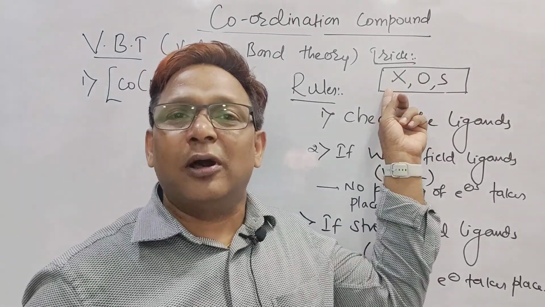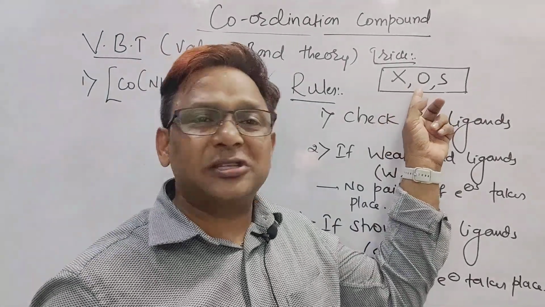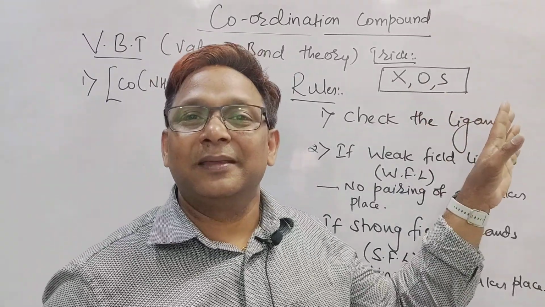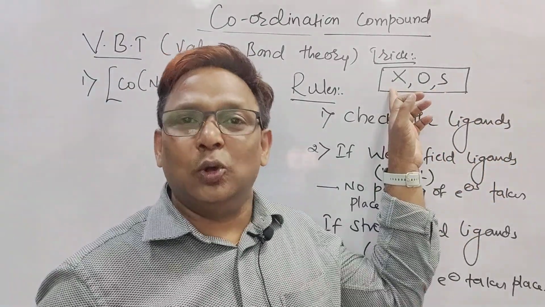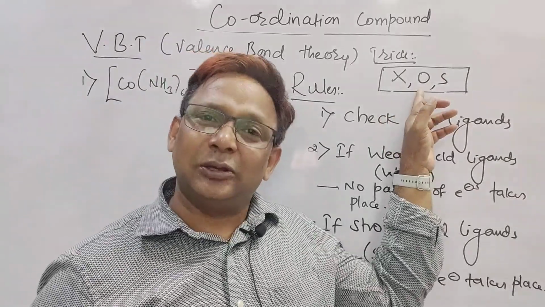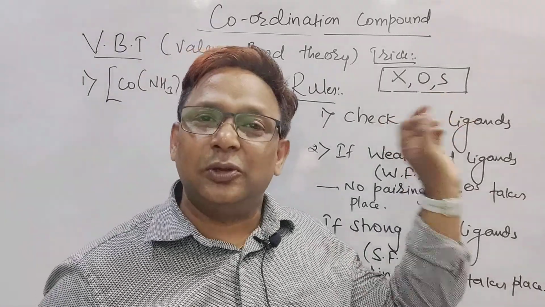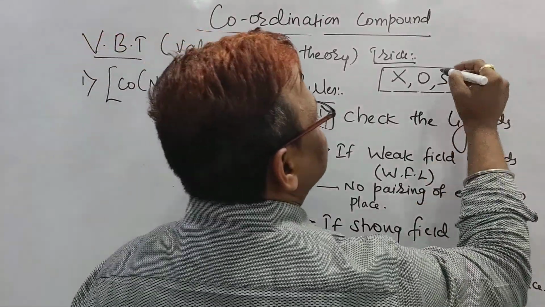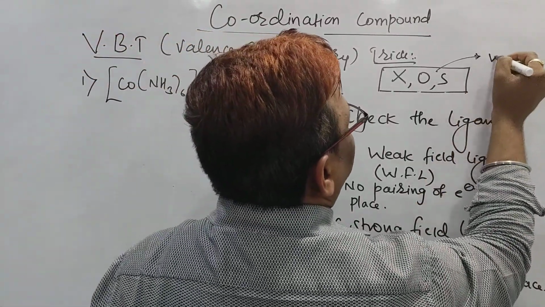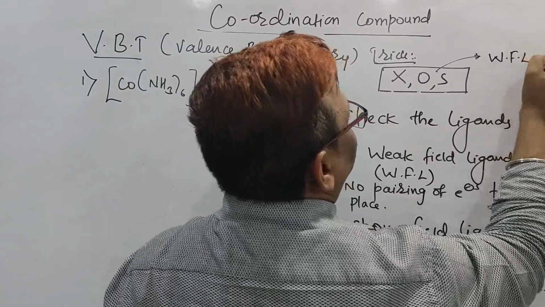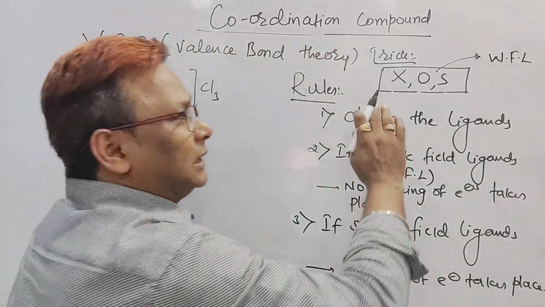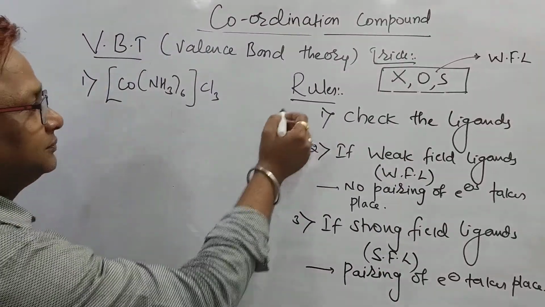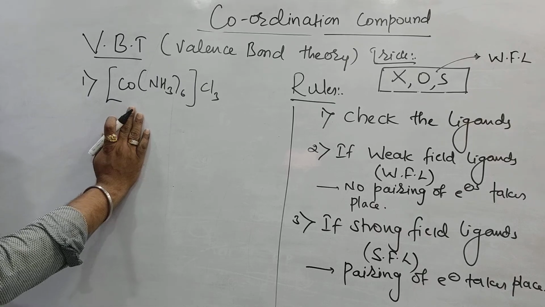X stands for halogens, O stands for oxygen, S stands for sulfur. It means if the donor is a halogen, oxygen or sulfur, then all those ligands are weak field ligands, WFL. Other than these, all the remaining are strong field ligands. Come to the example here: central metal atom cobalt.